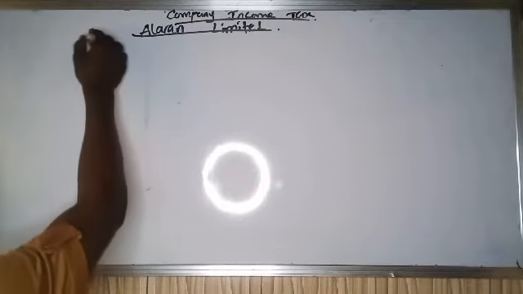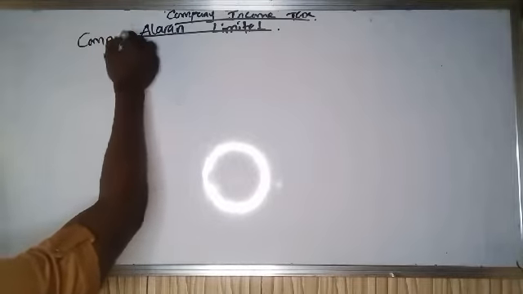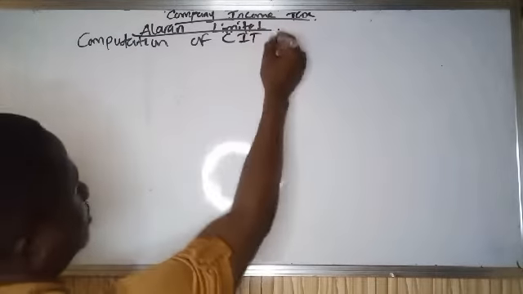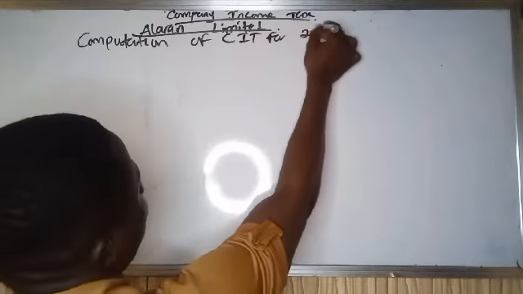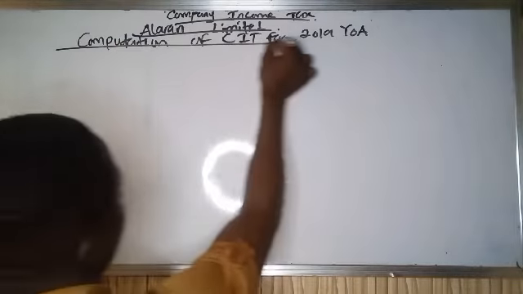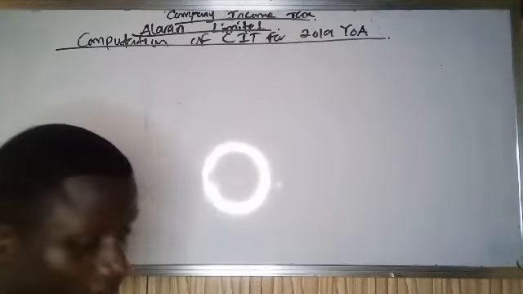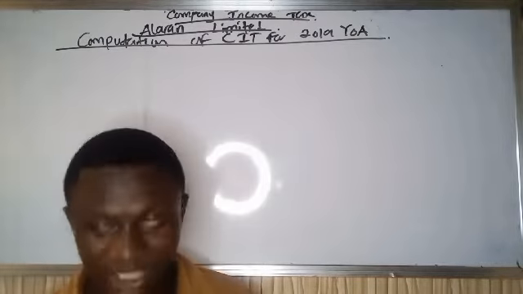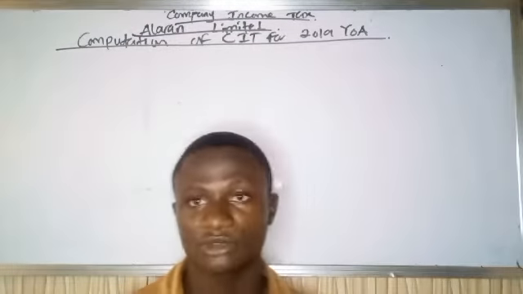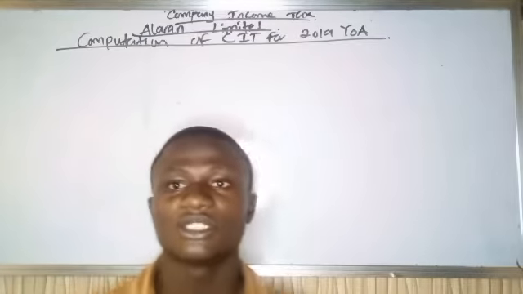So computation of company income tax for 2019 year of assessment. The year of assessment is very, very important. That's why if you have not watched my video on basis of assessment, please do well to watch it. I will drop the link under this video.